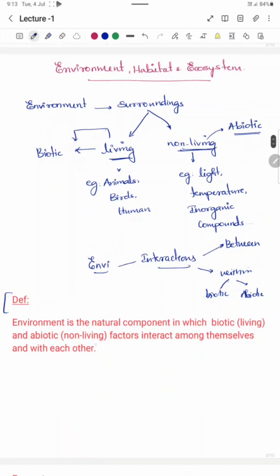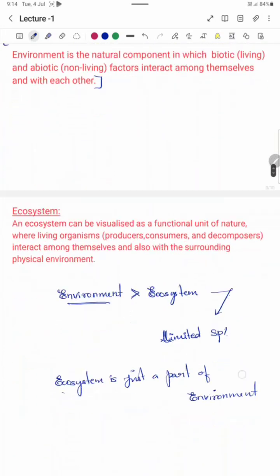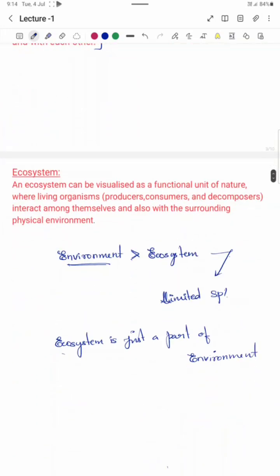So here is the definition. You guys may refer to it. Coming to ecosystem, let's start with the definition here. An ecosystem is a functional unit of nature where living organisms interact among themselves and also with the surrounding physical environment. Now you guys will be confused because the definitions of environment and ecosystem sound similar, but when you look closer, there is a clear distinction between these two. So let me make it clear for you.